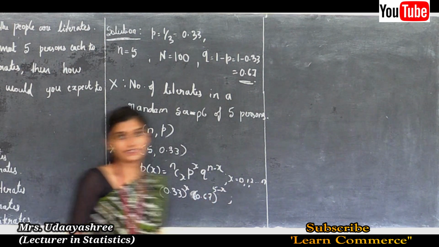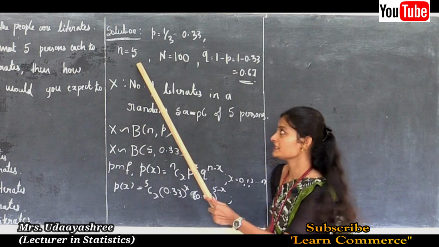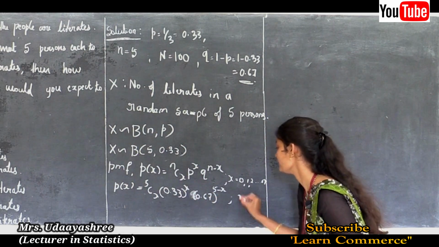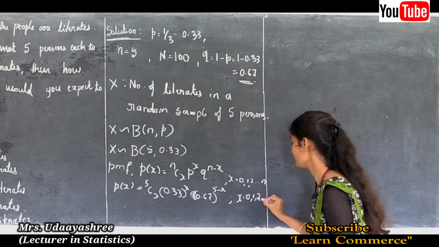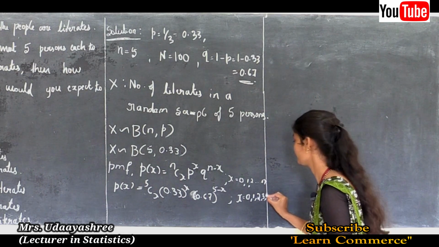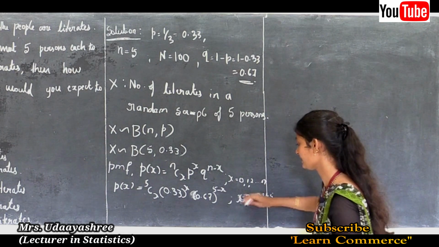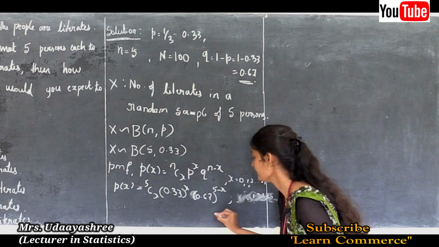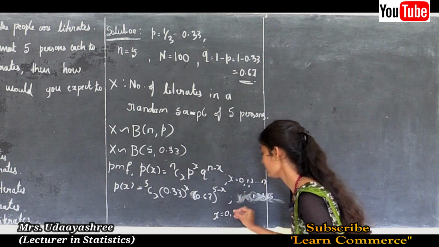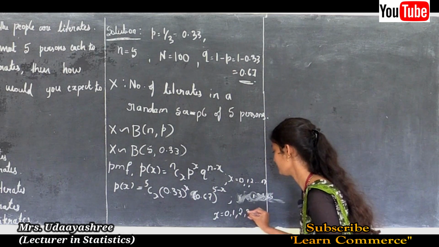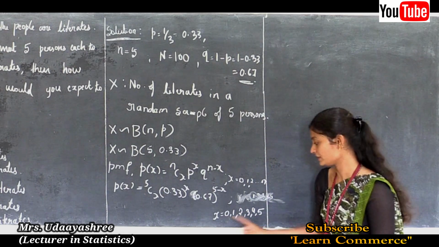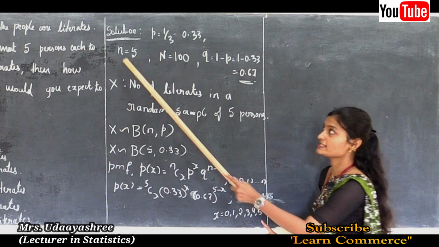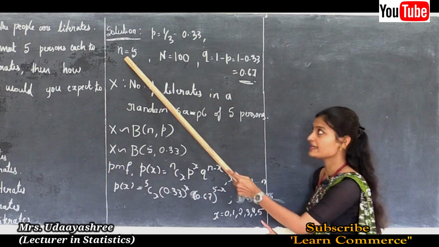Here X takes the values 0, 1, 2, 3, 4 and 5. X takes the values 0 to 5 because the sample size small letter n is 5.